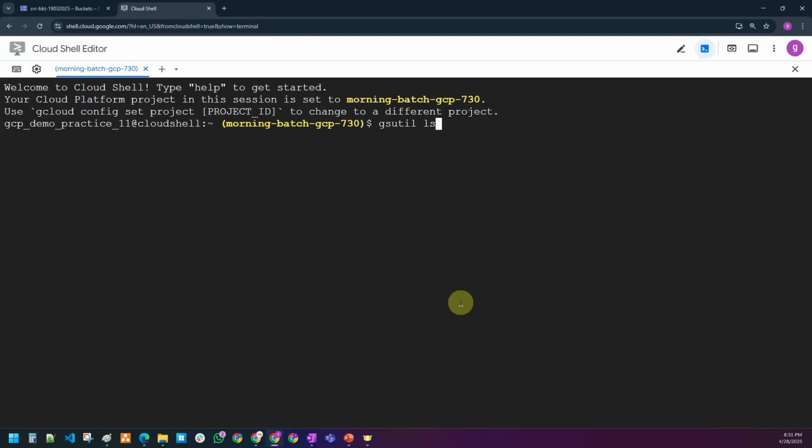What is this command, sir? gsutil ls. gsutil ls is one of the commands to interact with GCS via the command line tool. ls is list, so it lists down all the buckets. If you click on enter, I'm going to show you all the buckets here.